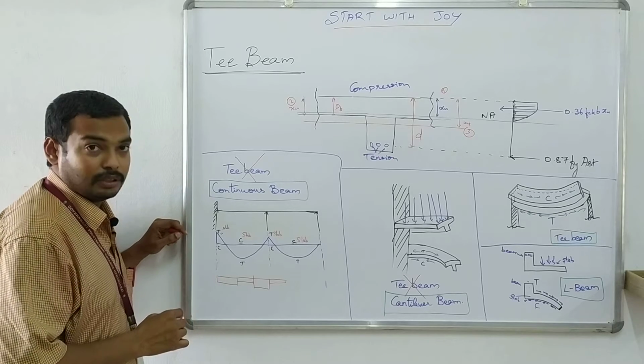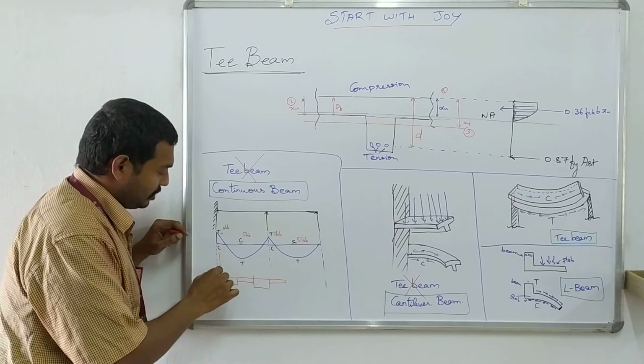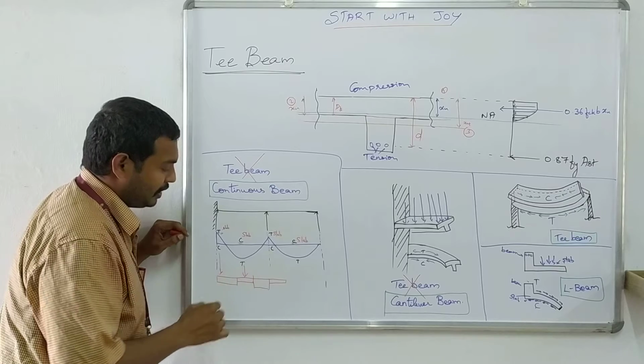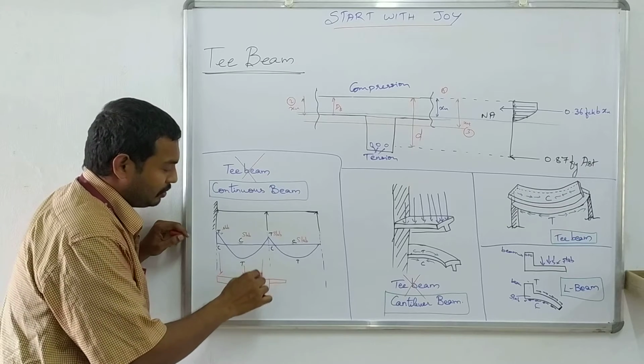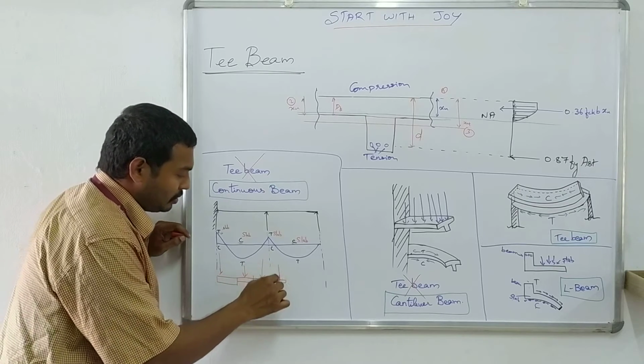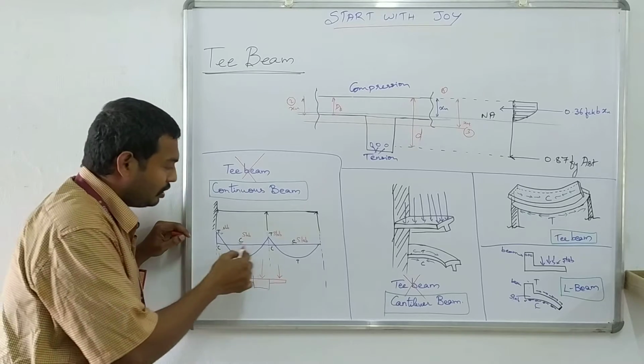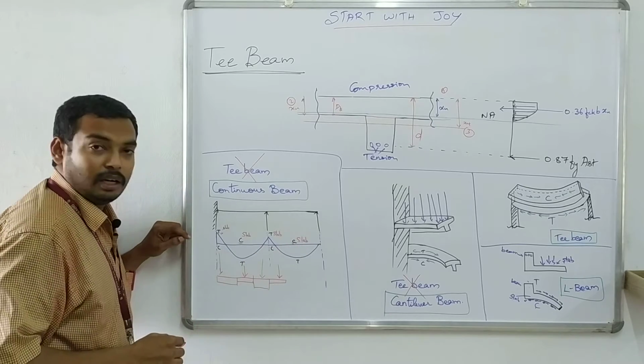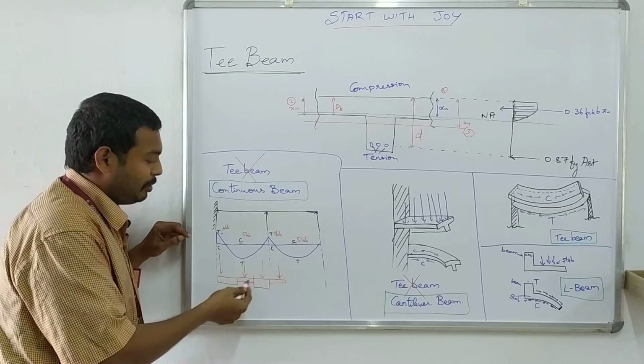This is not possible. So in this location depth will be more, in this location you can reduce the depth because it is a T-beam, in this location rectangular beam, in this location you can design this as a T-beam.